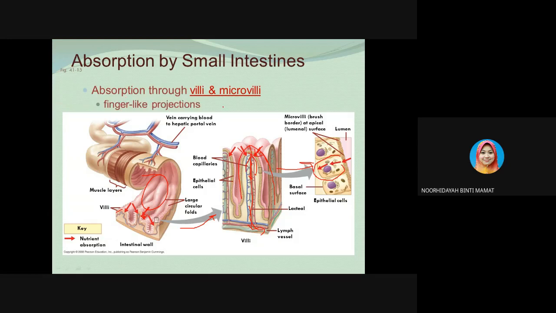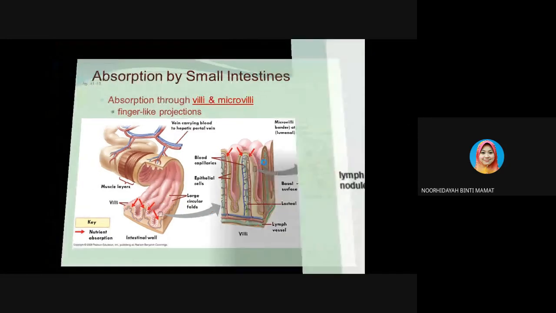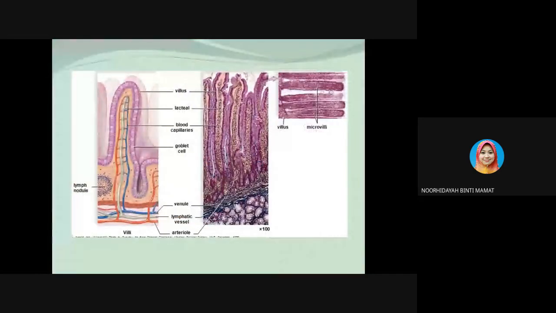The absorption goes through the villi and microvilli, which are like finger-like projections. This is the microscopic diagram of the villi. This is one villus, and this is the microvilli.